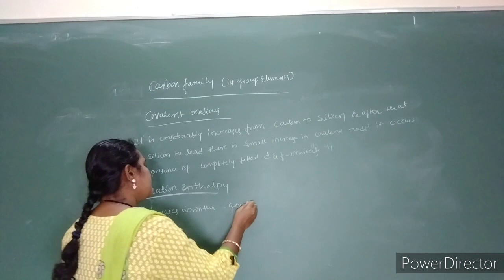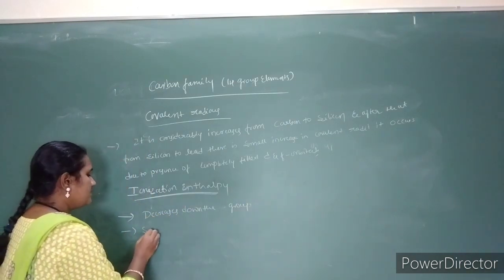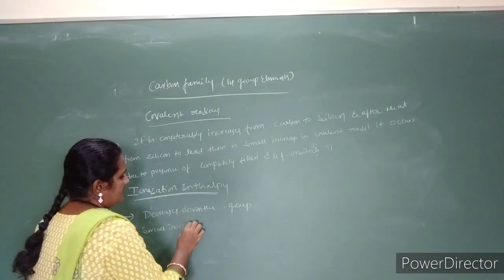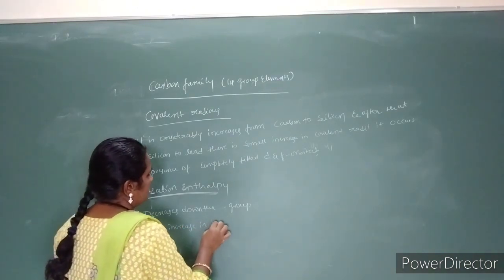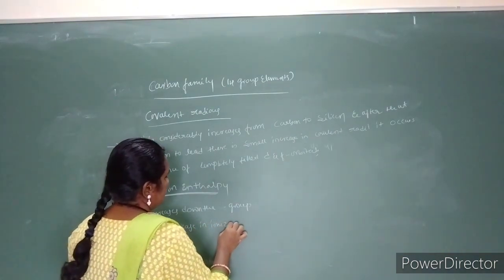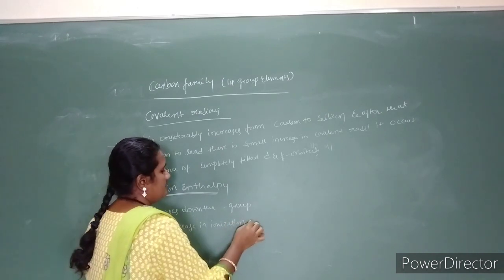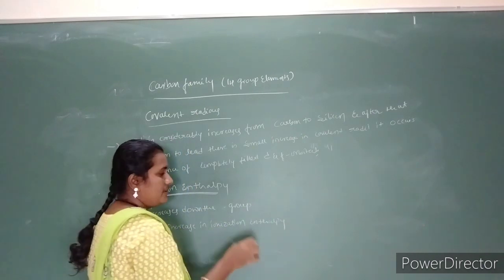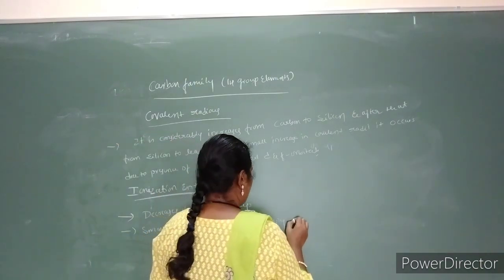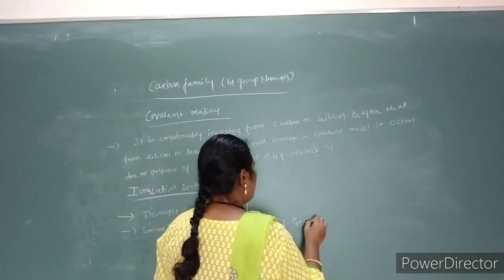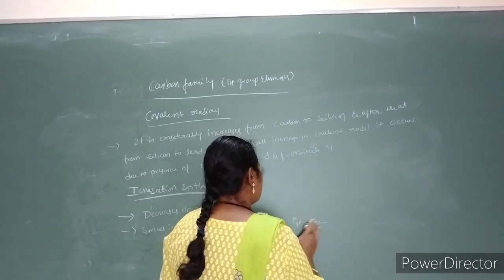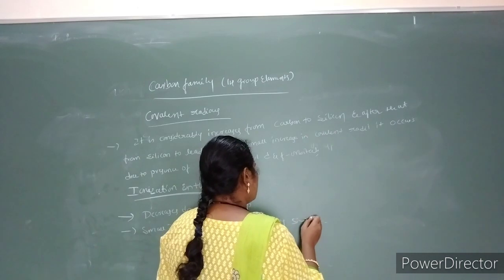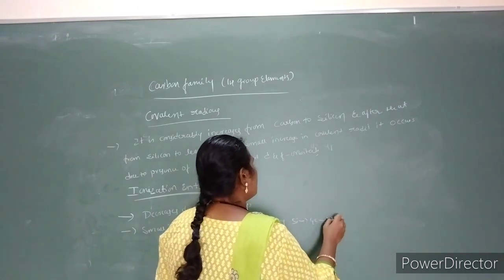Then we see the small change in ionization enthalpy from silicon to germanium, germanium to tin.